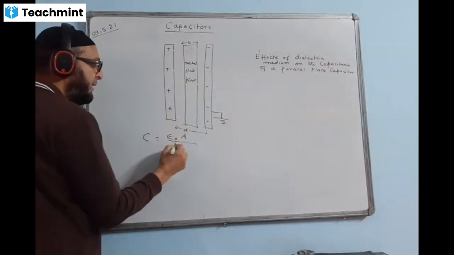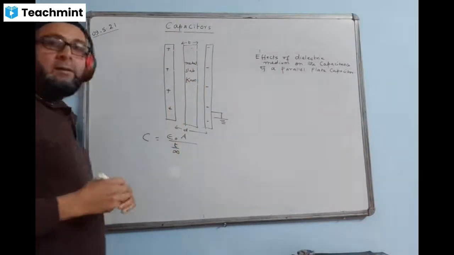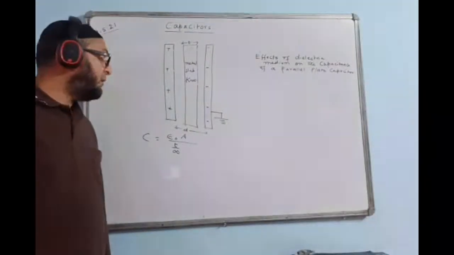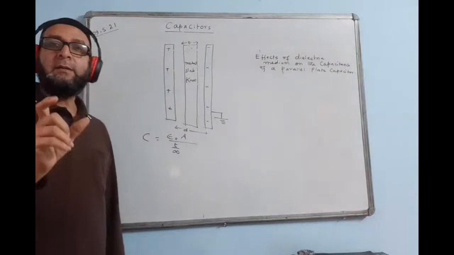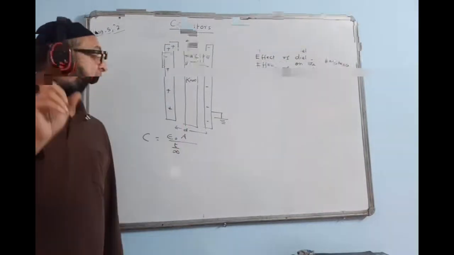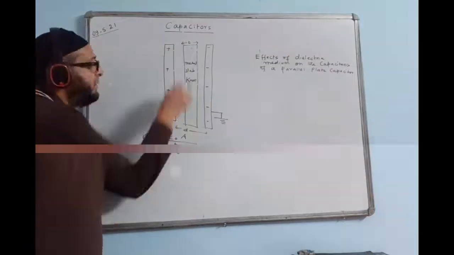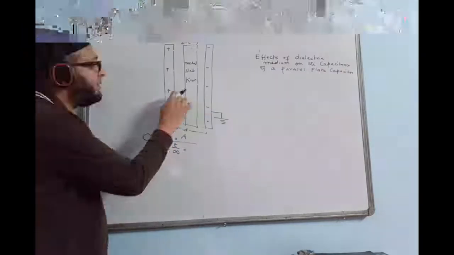I'll be writing T upon infinity. The dielectric constant of a metal is infinity. The remaining space is left vacant, D minus T. The vacant space is filled with air, so divided by 1.